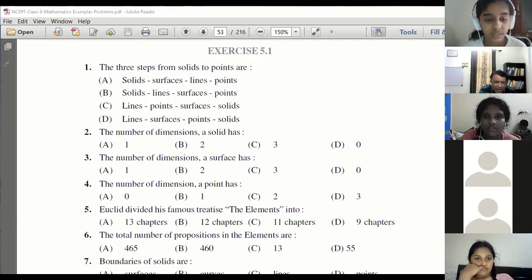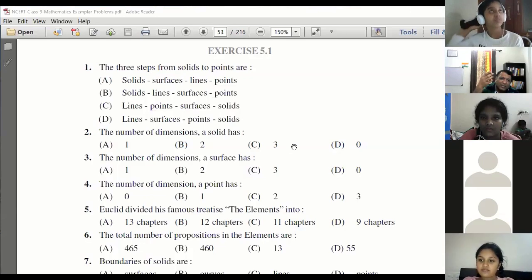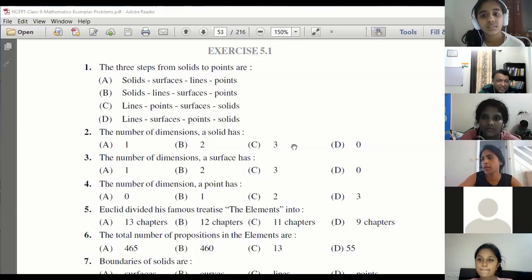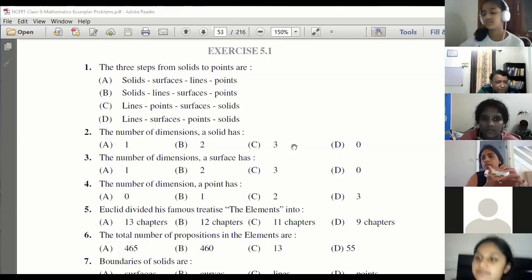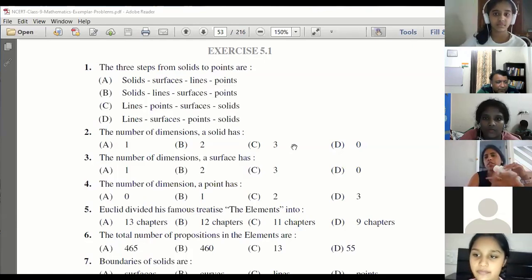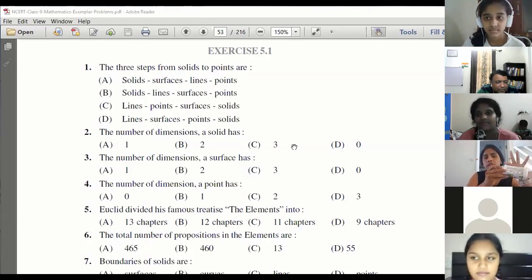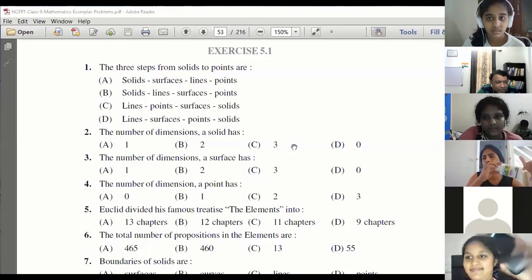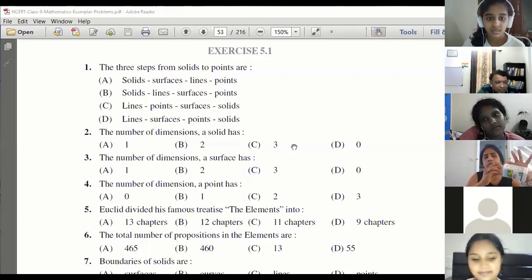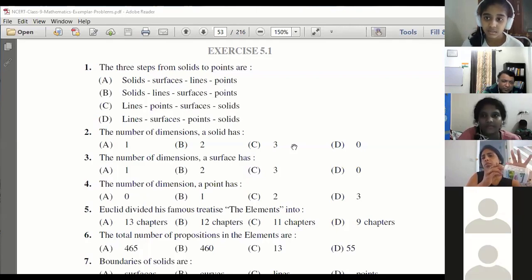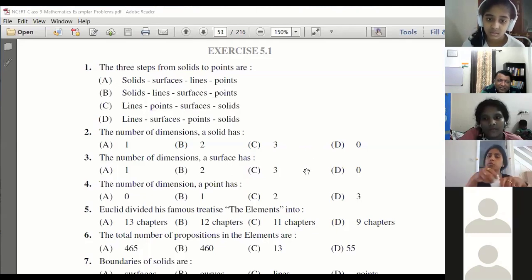Okay, Shweta, do you want to explain? Yes, sir. They are asking to move from solid to the point. Whatever we have in our hand, like a pen, is 3 dimension. All 3 dimension objects, or anything that is solid. So first we will remove the surface. If we remove the surface, all the sides, then we will be left with the lines only. Then if we remove the lines, we will be left with the points. So that's why it is the correct way to go from solid to points.